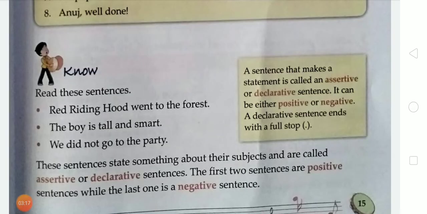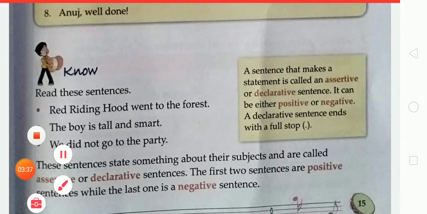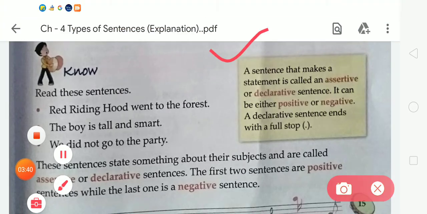Firstly, we are going to learn about the assertive or declarative sentence. What is an assertive or declarative sentence? A sentence that makes a statement is called an assertive or declarative sentence. It can be either positive or negative. A declarative sentence ends with a full stop.